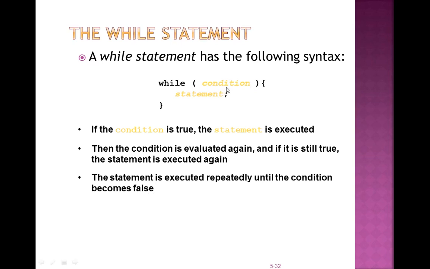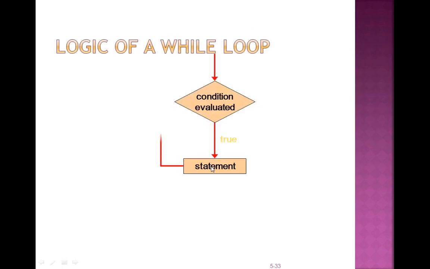Suppose I have given while x is greater than 7, then print number 1. So number 1 will be printed 6 times because of the condition x is greater than 7. Why? Because the values less than 7 are counted, that is 6. So this is printed 6 times. After reaching 7, or equal to 7, it stops because the condition is false. This is the logic of a while loop.